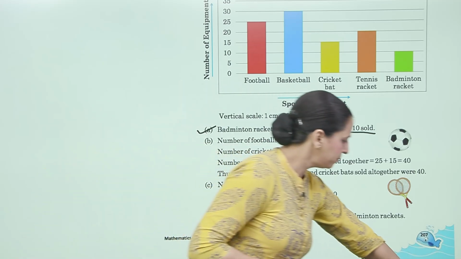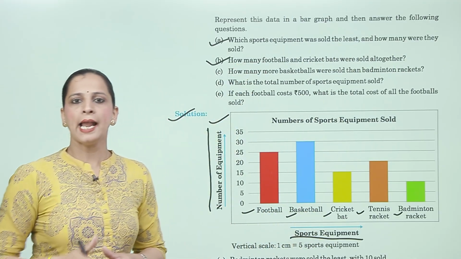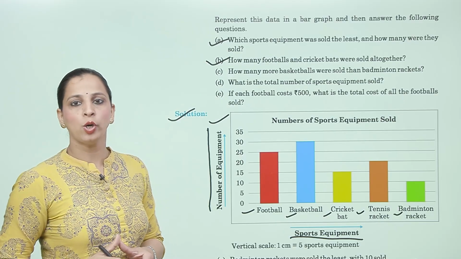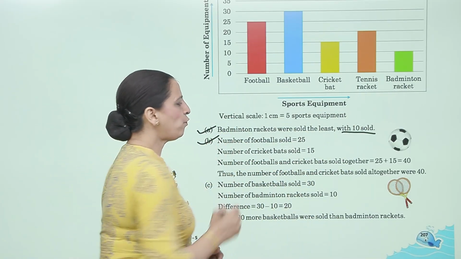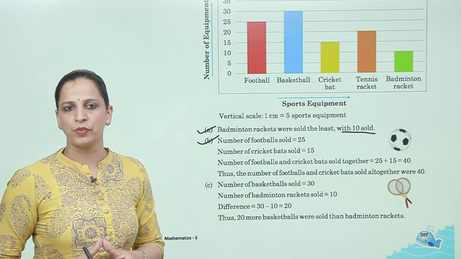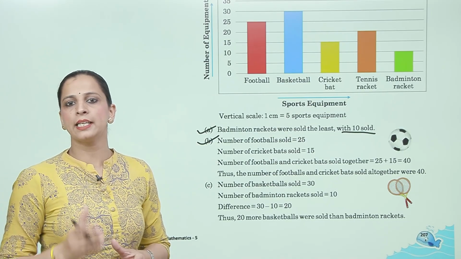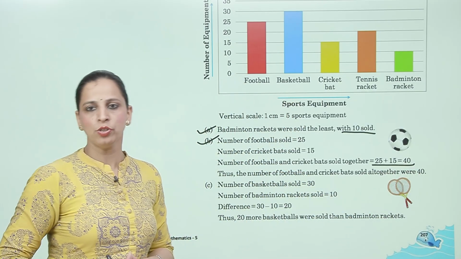Now next, question B: How many footballs and cricket bats were sold all together? So solution is number of footballs sold is 25, number of cricket bats sold is 15. Number of footballs and cricket bats sold together is 25 plus 15, which is equal to 40.